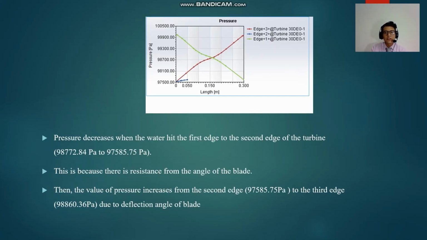Okay, as we can see from the pressure graph for the flow simulation result, the pressure decreased when the water hit the first edge to the second edge of the turbine. This is because there is resistance from the angle of the blade. The third one, the value of the pressure increases from the second edge to the third edge due to deflection of angle. Usually, due to deflection of the angle, the velocity of water will increase and the pressure also will increase.